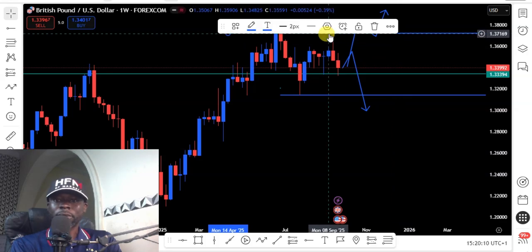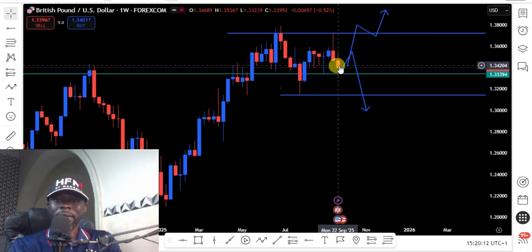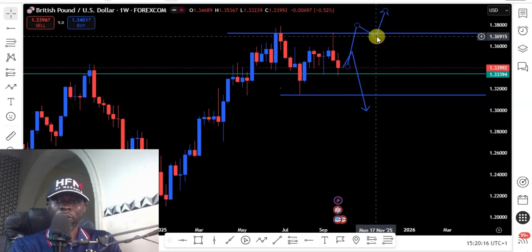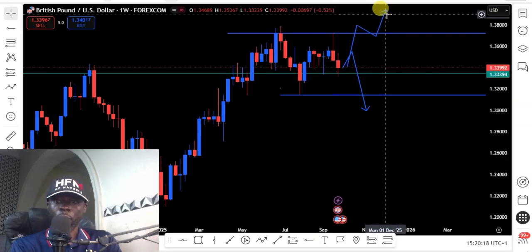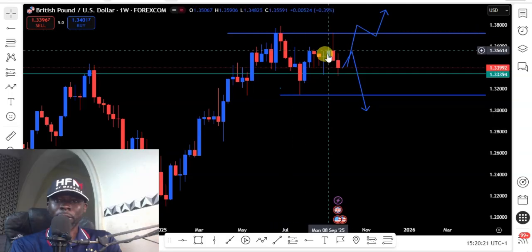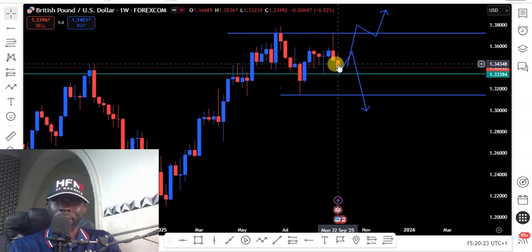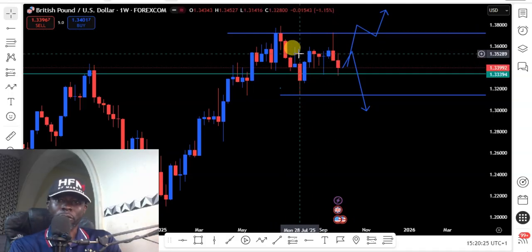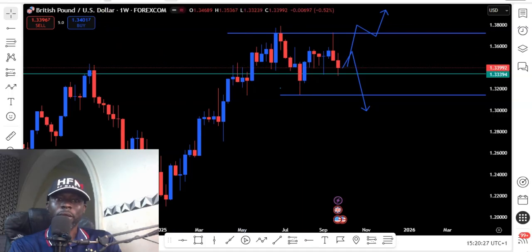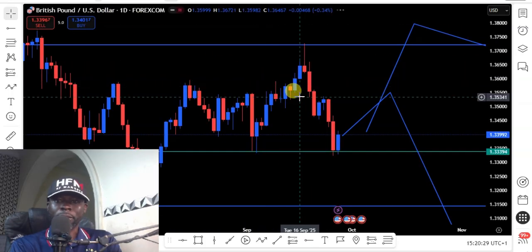Because once price breaks this resistance level on the weekly chart, it shows that we now have a lower low and a higher low. Then we wait for the second leg of a higher low to start looking for our buying opportunity. So for now, the GBPUSD still remains on a sideways trend. We don't have a clear direction on the GBPUSD for this week. So let's look at the daily chart of the GBPUSD.